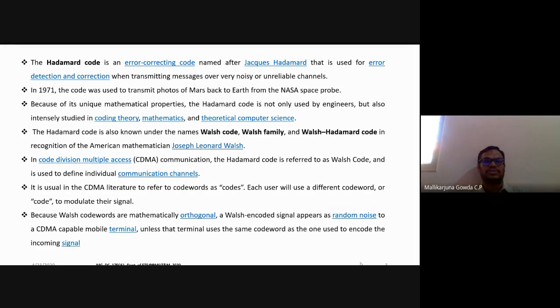In 1971, this Hadamard code was used to transmit photos of Mars back to Earth from the NASA space probe.